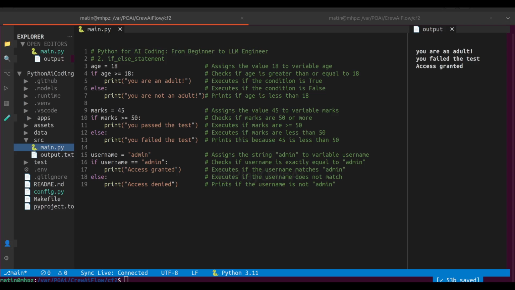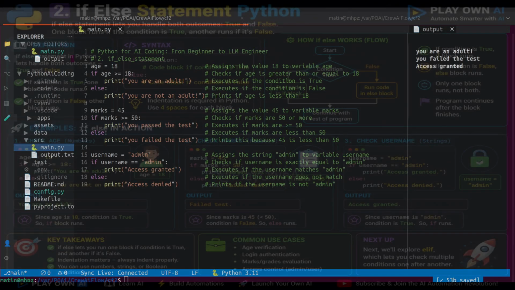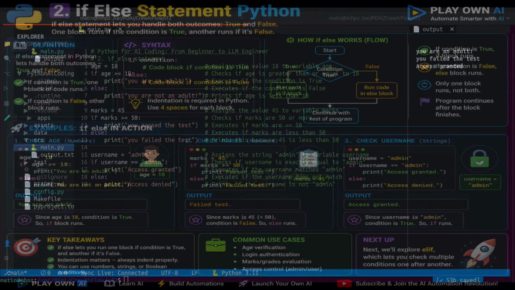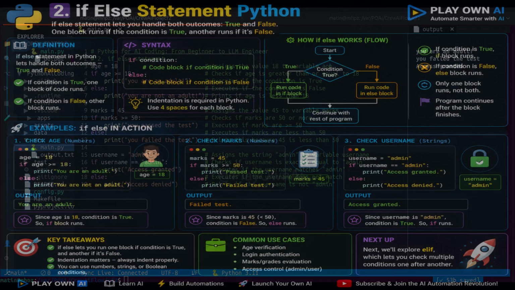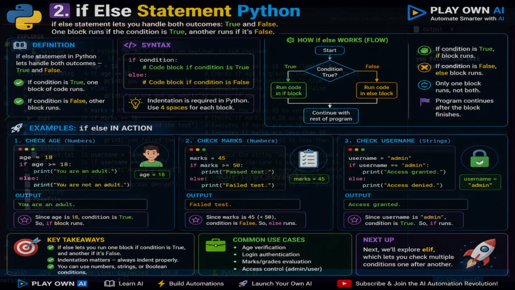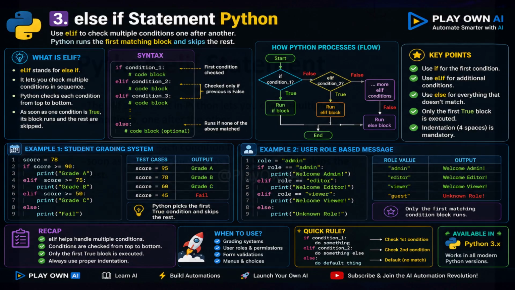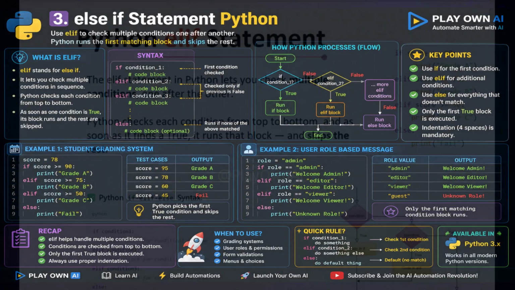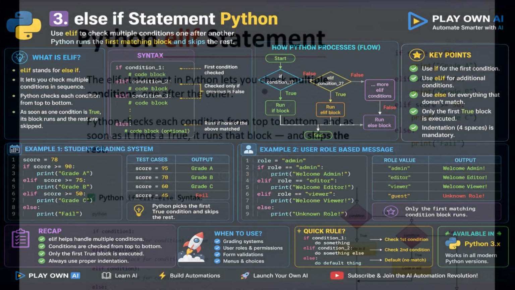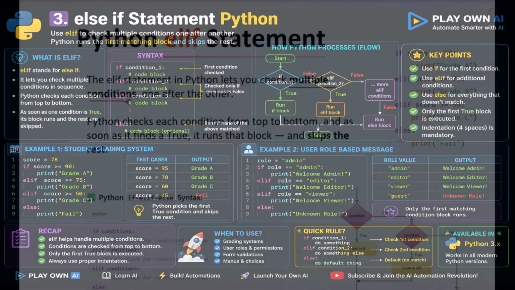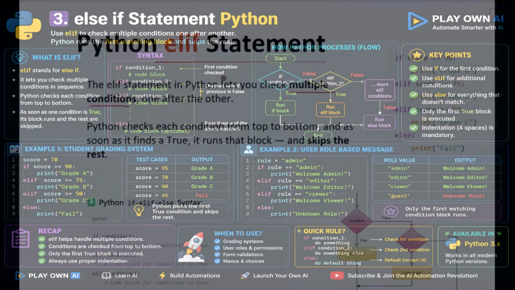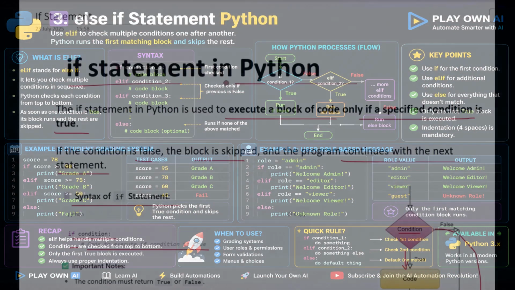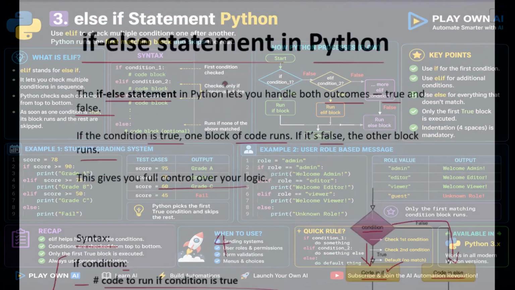Let's now look at the syntax. Write if condition colon, then write indented code for that block. Then write elif condition colon, and another indented block for that. You can have as many elifs as you want, and finally you can end with an optional else block for everything that didn't match earlier. Remember, Python uses indentation to know which code belongs to which block, so always use 4 spaces for indentation. Python will check each condition from top to bottom, and only one block will run, the first match.